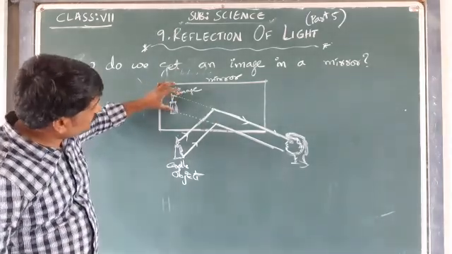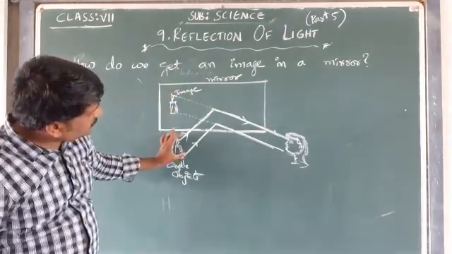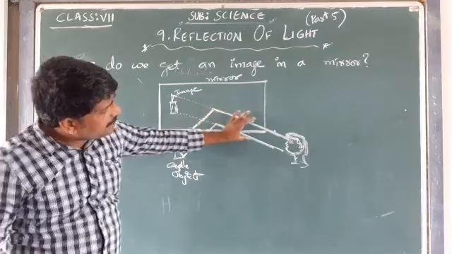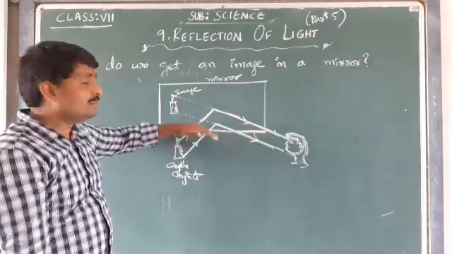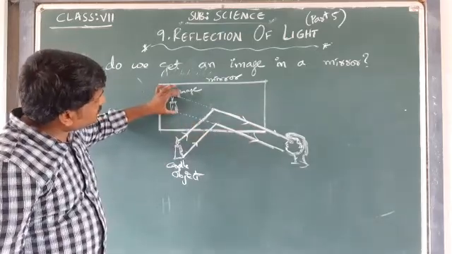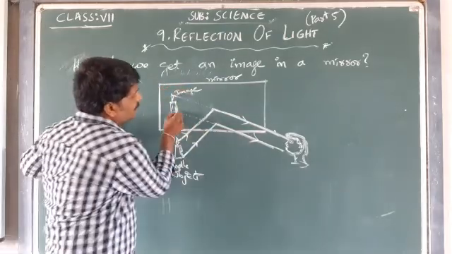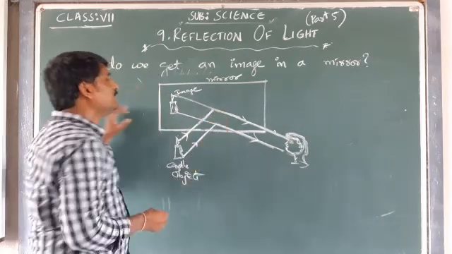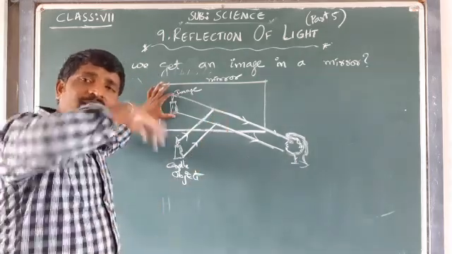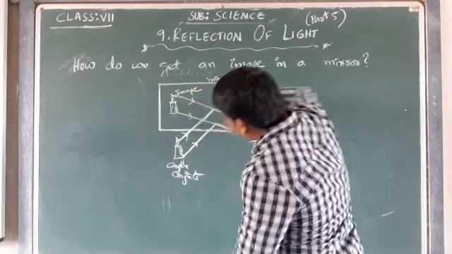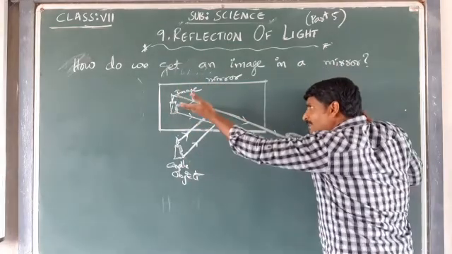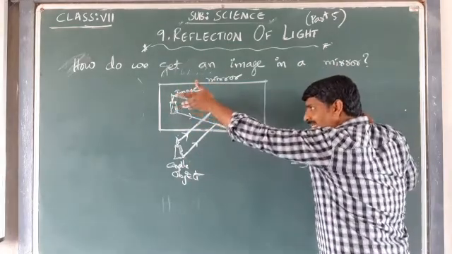Our eye or our brain treats it as if the rays are coming from the image. Our brain thinks that these incident rays which hit the mirror, reflect and reach our eye are coming directly from the image which is inside the mirror.